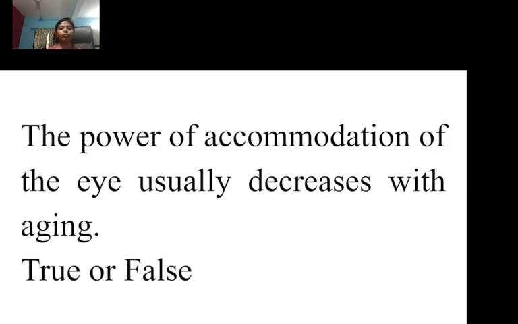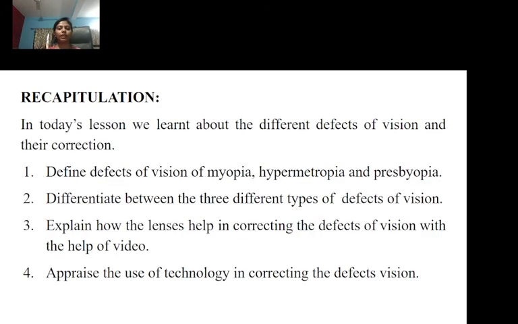Right. Now, the power of accommodation of the eye usually decreases with aging. True or false? Yes, come on. The power of accommodation of the eye usually decreases with aging. True or false, student? True. Good. Suman and Bittu left. True. Very nice. Now, let's end the class, student.